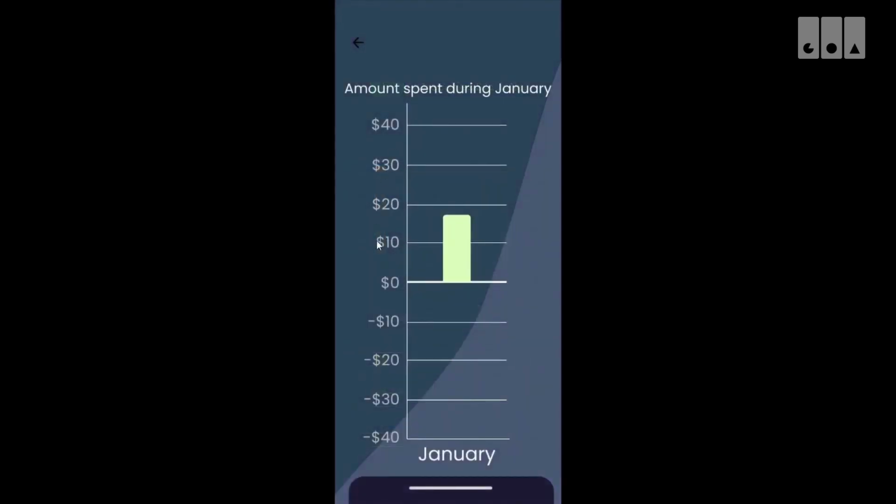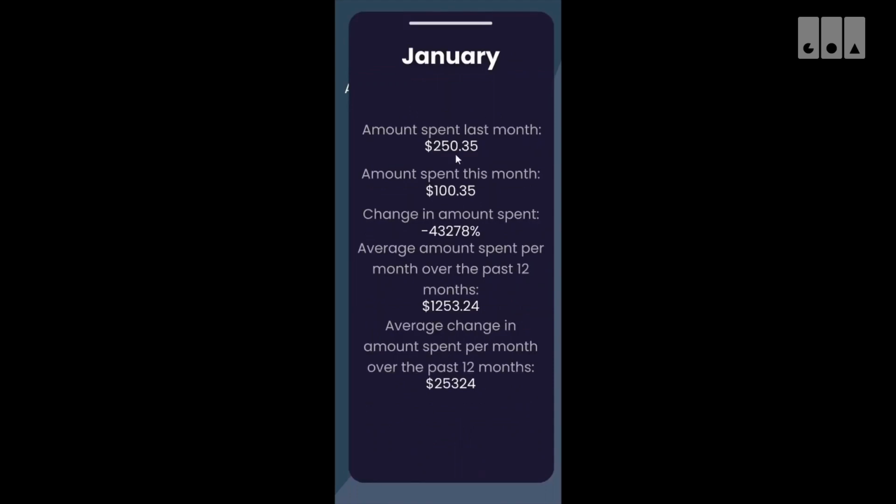Here shows a zoomed in version of the graph of the specific month, and if we drag this up, this shows even more information about the money we've spent. For example, the average amount spent per month over the past 12 months, or the average change amount spent per month over the past 12 months.